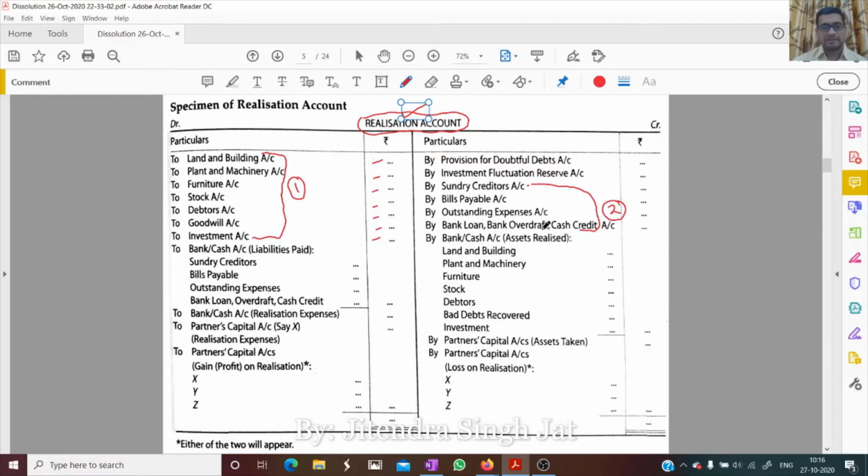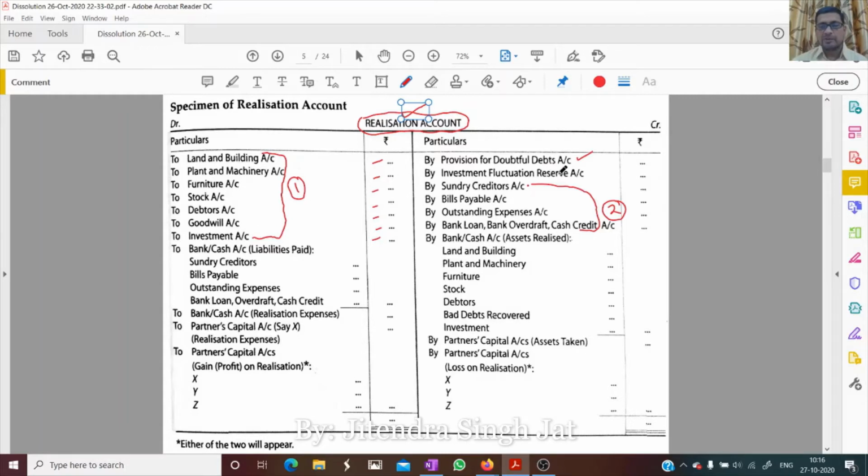Nothing else is required. Then one point to be noticed: debtors. What liability do we create against debtors? That is provision. So that's why provision is recorded against debtors. Is there any liability created against investment account?